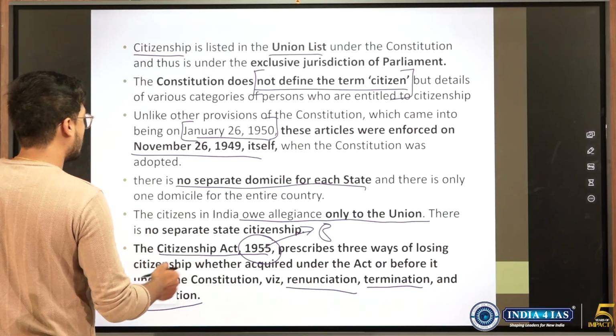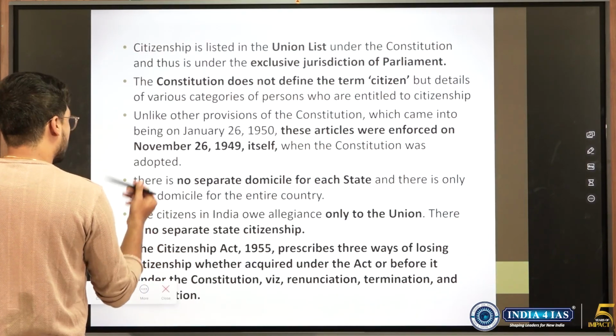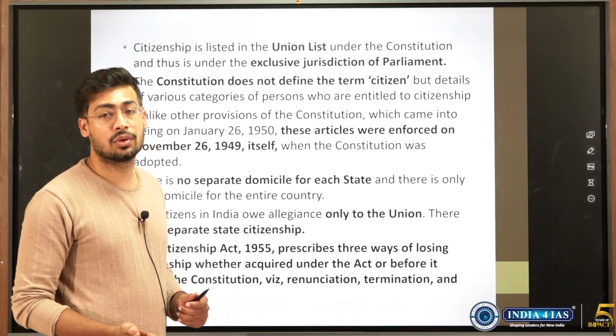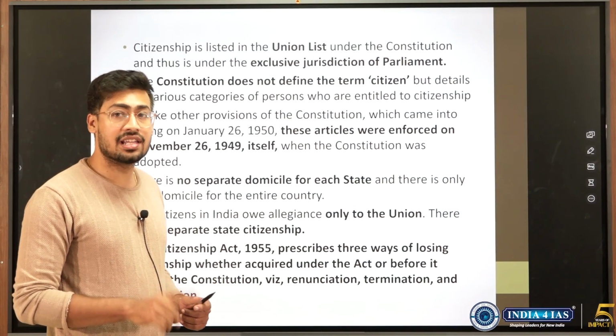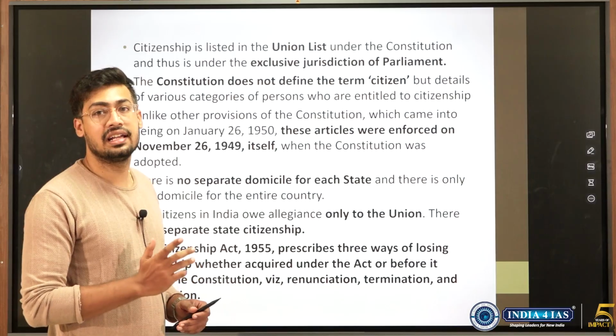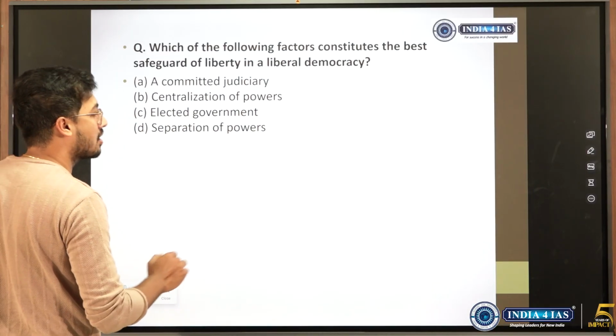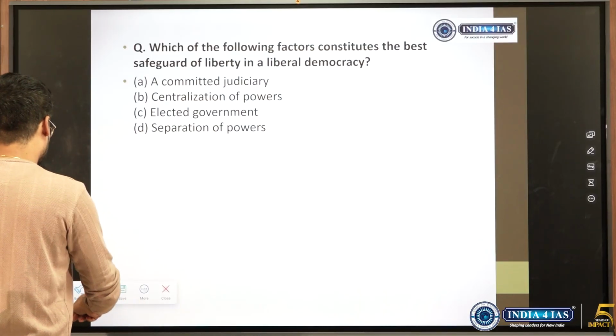So these are the things which I wanted to talk about citizenship. This was asked in the year 2021, because the 2019 Citizenship Amendment Act had happened. Even though the Citizenship Amendment Act had happened, the question did not come from current affairs. It asked the static part of citizenship. So see, static is the most important thing, current is less important.